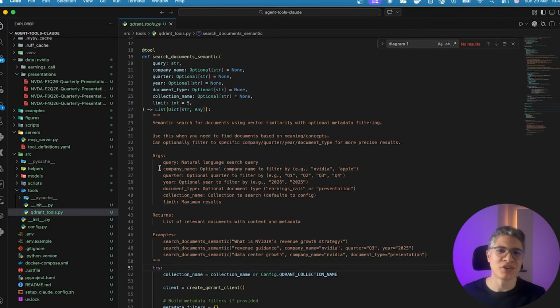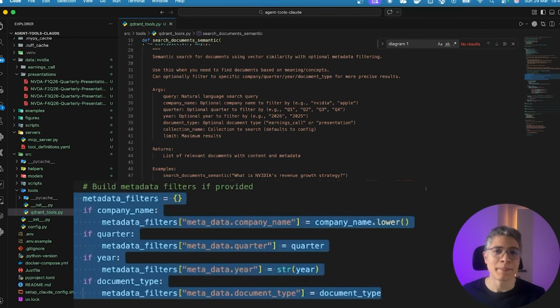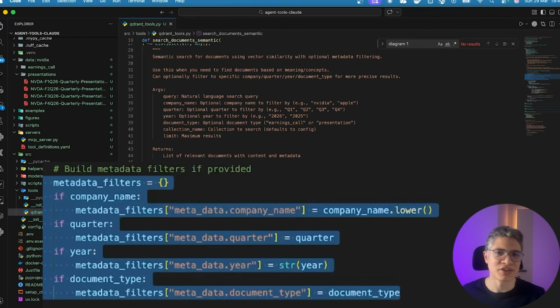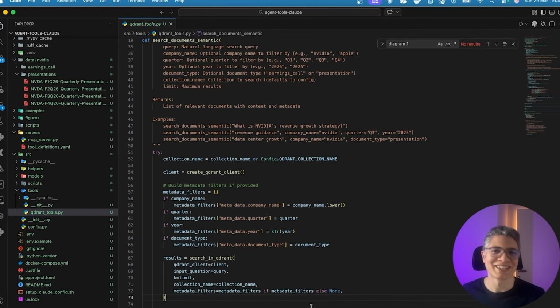And let me quickly show you how one of these tools actually works. The first step is to connect to Qdrant. In my case, it's hosted on my local machine, but you can also connect it to the cloud. Then Claude feeds the metadata that is extracted based on the user query. And then we search in Qdrant for any information related to that topic, which is used as context when Claude is generating the final answer to the user.